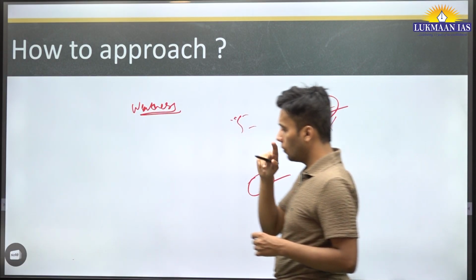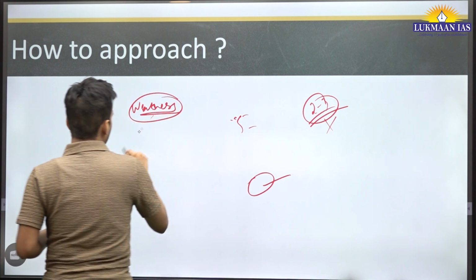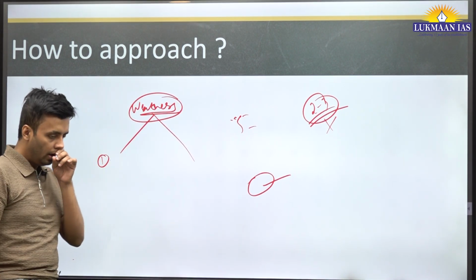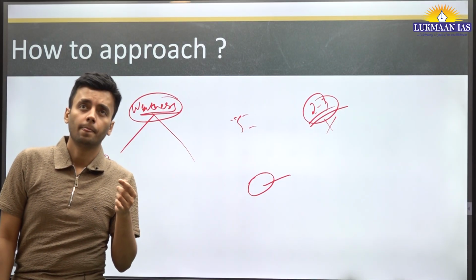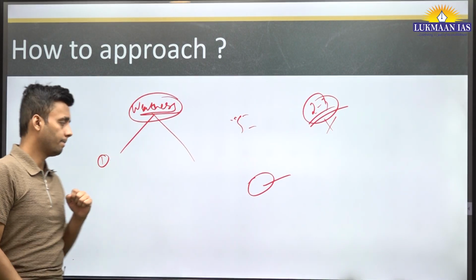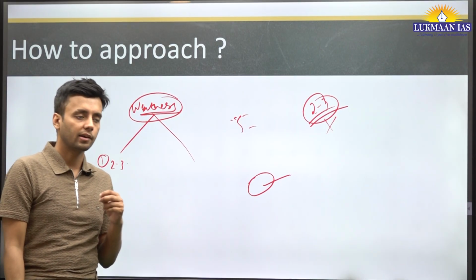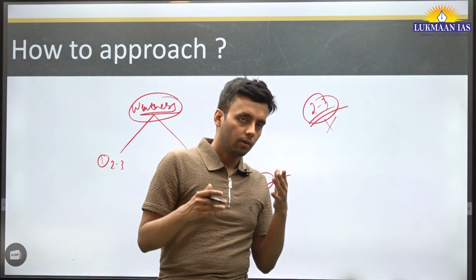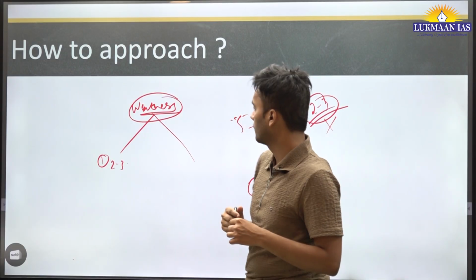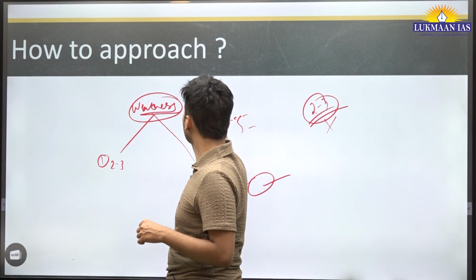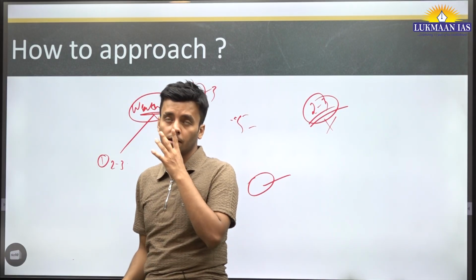Okay, so I have 2 strategies. The first one is to try to solve 2 to 3 questions every day. But there is a catch. A student sometimes thinks that at the end of the day, 1 hour or 1.5 hours I will devote to CSAT.